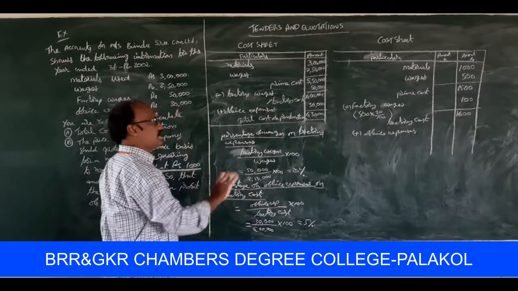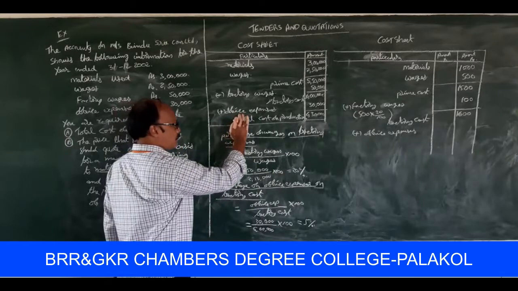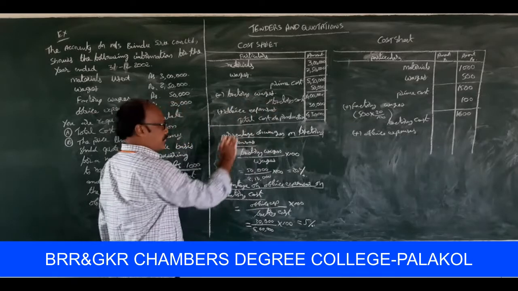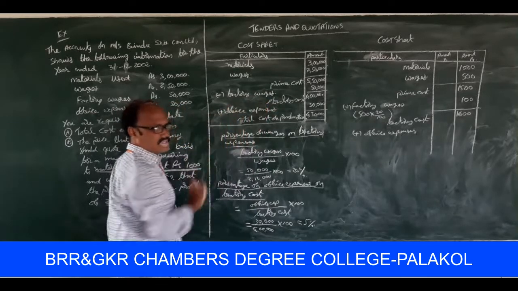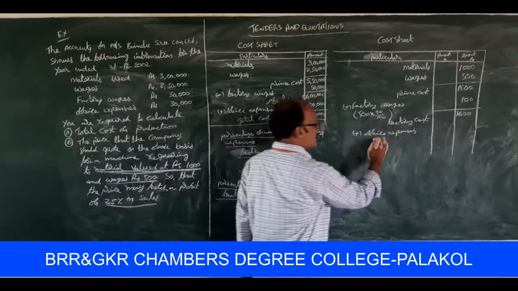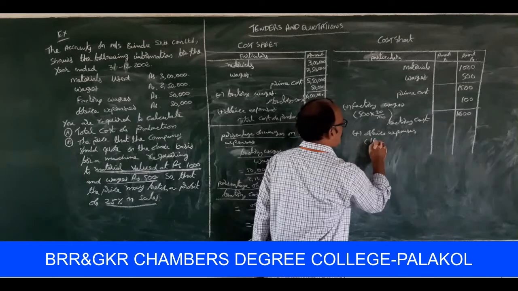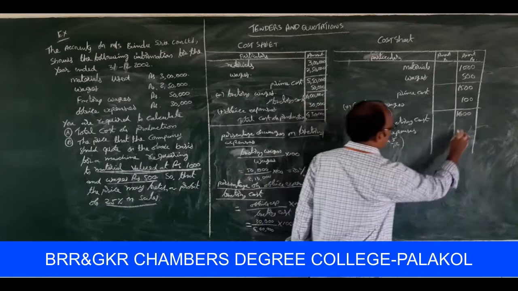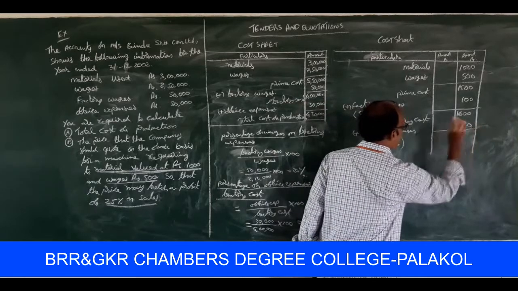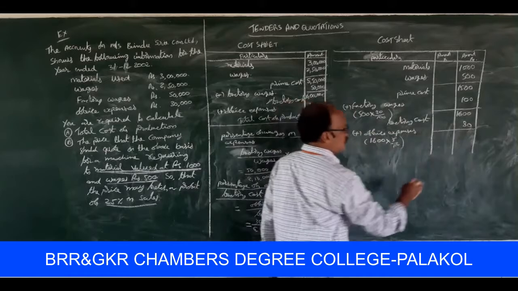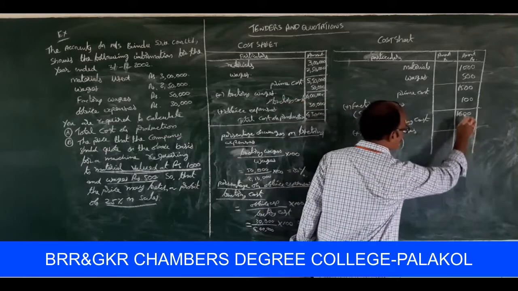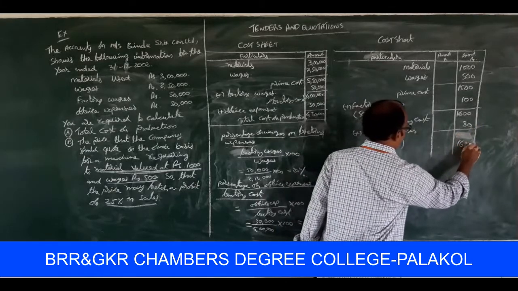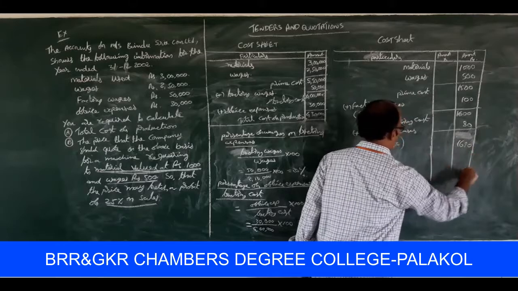So what is the meaning of that? The office expenses are 5% in factory cost. That's why office expenses here: 1600 into 5 by 100, that is equal to 80 rupees is to be treated as office expenses. So total cost of production is 1680. 1680 rupees is to be treated as cost of production, right?